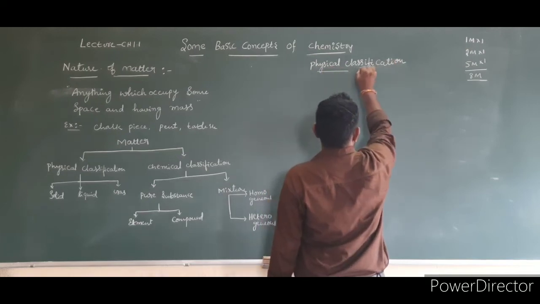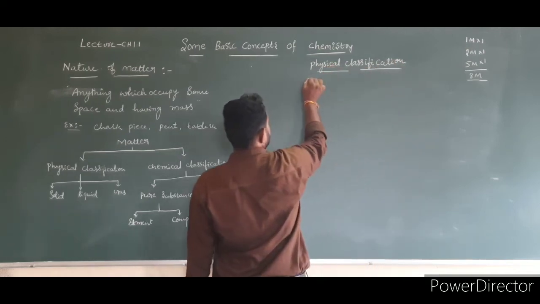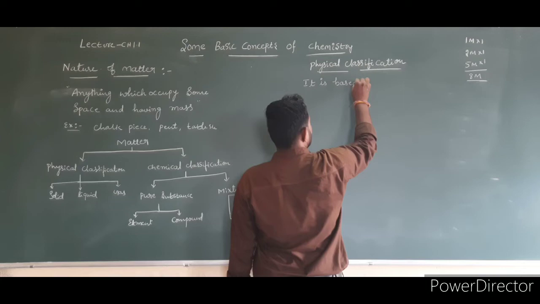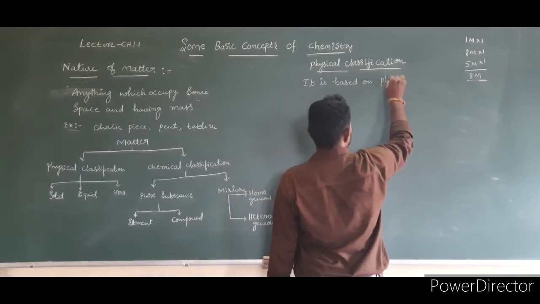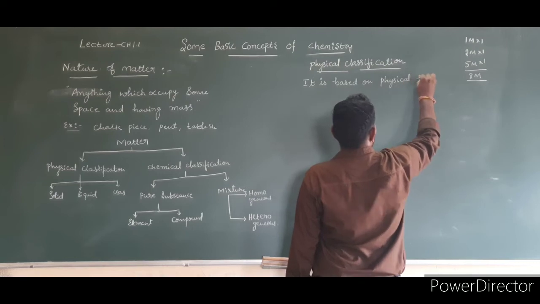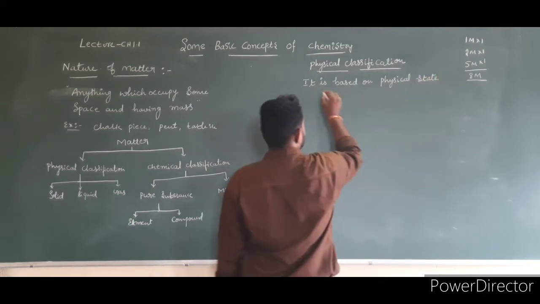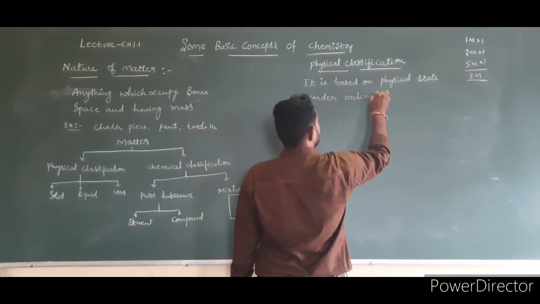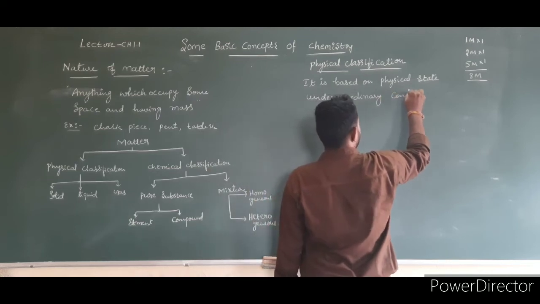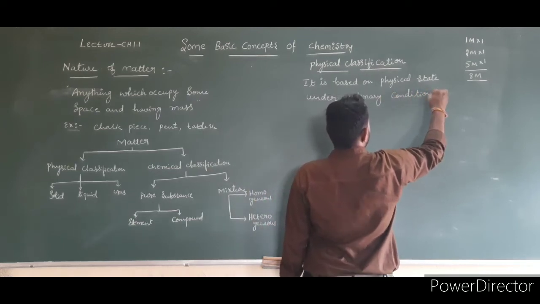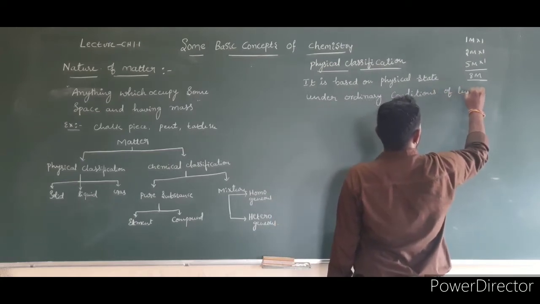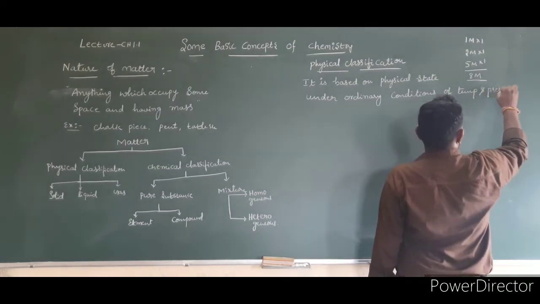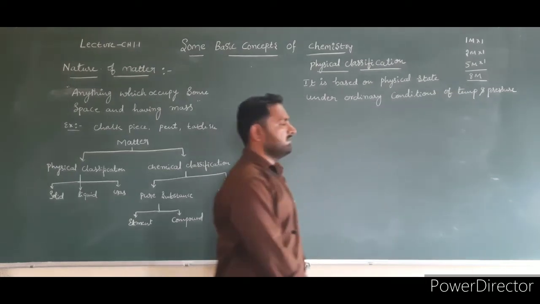Physical classification is based on the physical state, under ordinary conditions of temperature and pressure.